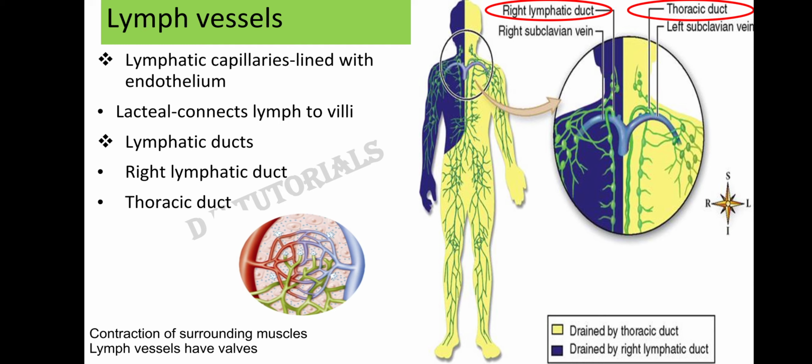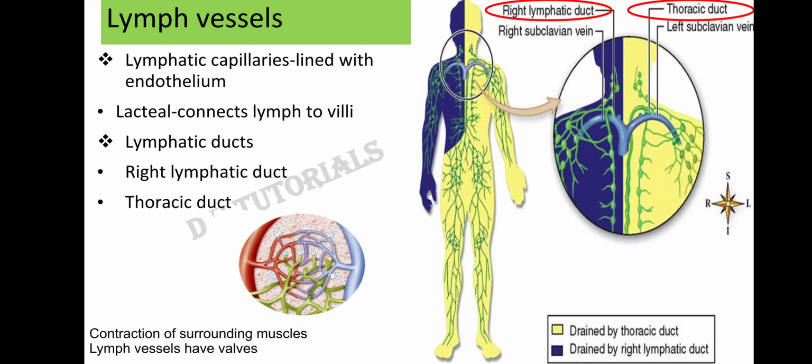These lymph nodes produce lymphocytes. They are the reservoir of the WBCs. They produce the lymphocytes. Now we'll discuss the function of the lymphatic system. The lymphatic system returns excess tissue fluid from your tissues to the blood, and we have discussed this point. What will happen if the tissue fluid gets accumulated instead of being returned back to the blood? It will lead to a condition called edema. And what is edema? That we have discussed in the first or the second lecture of this series.